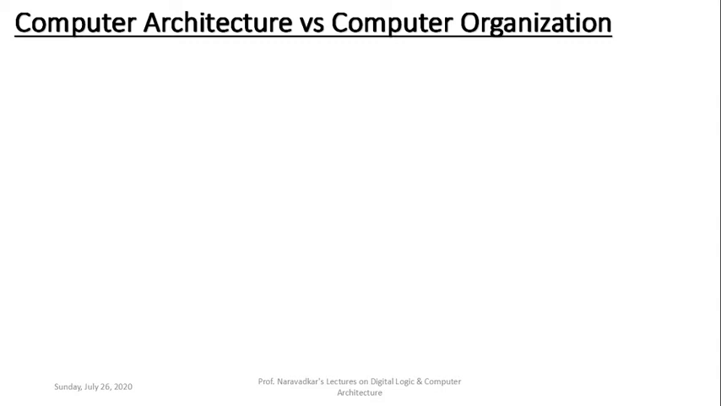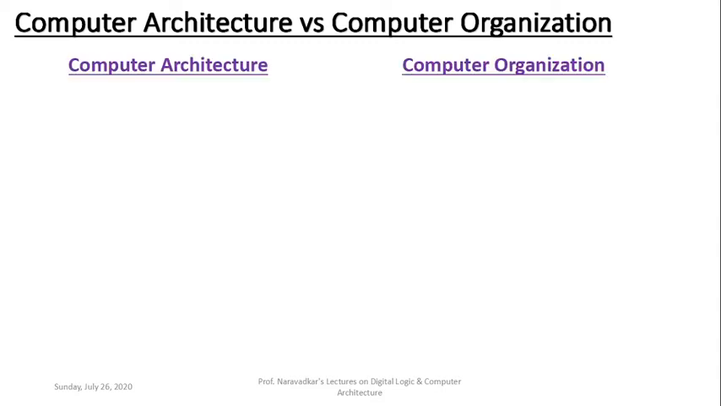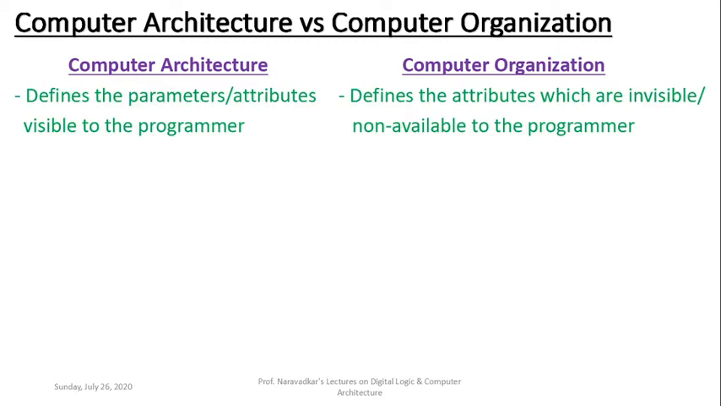So here the difference is expressed in two columns. First column is computer architecture, second column is computer organization. So here is the first difference. Computer architecture defines the parameters or attributes which are visible to the programmer, means which are available to the programmer. Whereas computer organization defines the attributes which are invisible or non-available to the programmer.